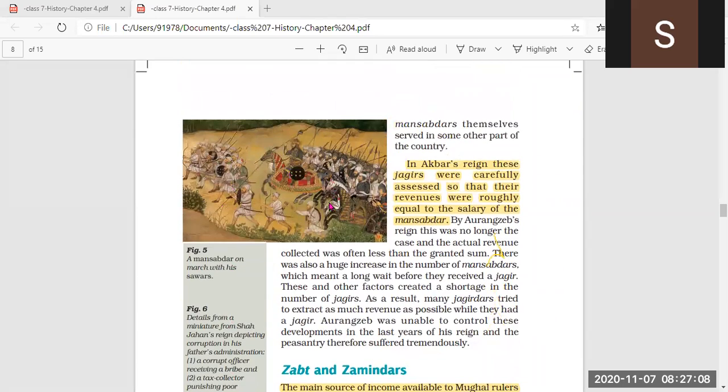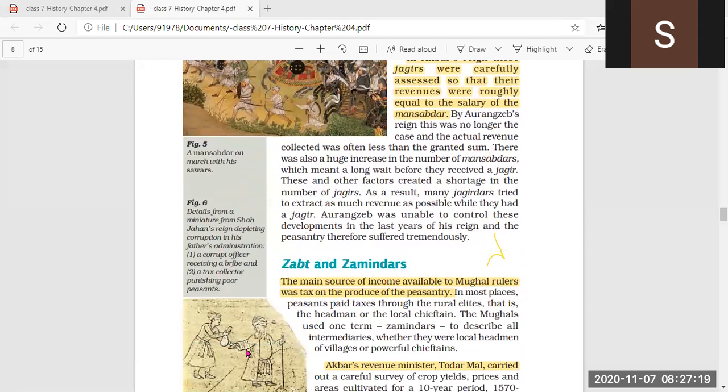Now, in the picture we can see figure 5, the Mansabdar on march with his Savars. Mansabdar is there with all his Savars. Then figure 6, details from a miniature from Shahjahan's reign.